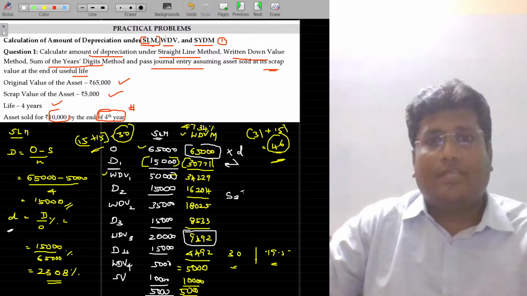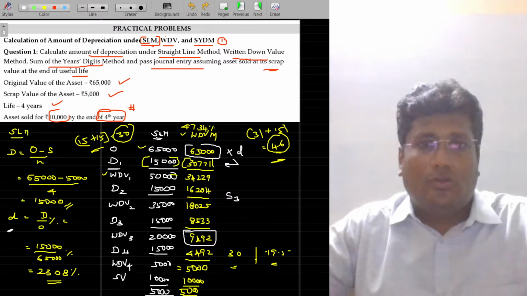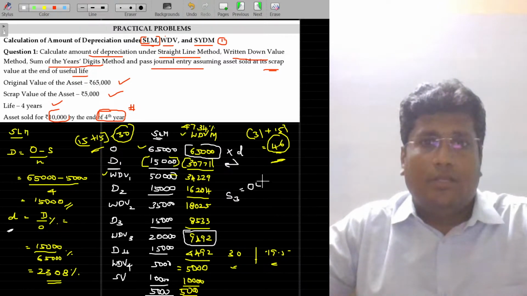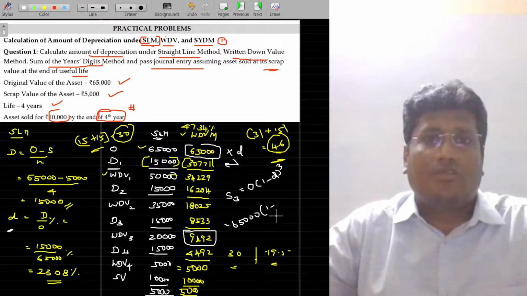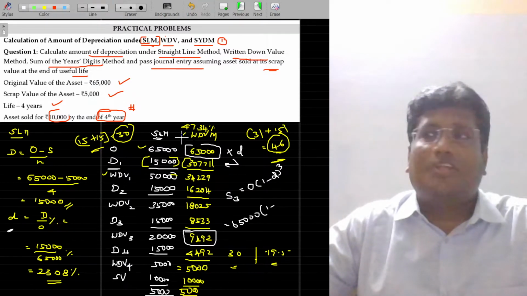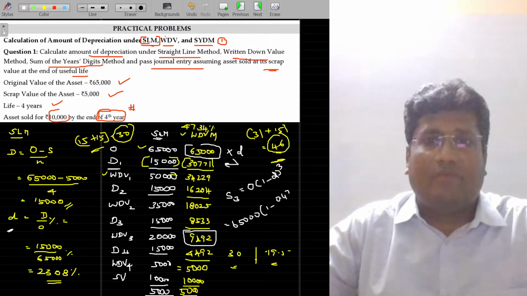S for the third year is equal to O into 1 minus D to the power 3. O being 65,000 into 1 minus D is how much? 47.34%. I can represent that as 0.4734 to the power 3. Come on, get me this value.